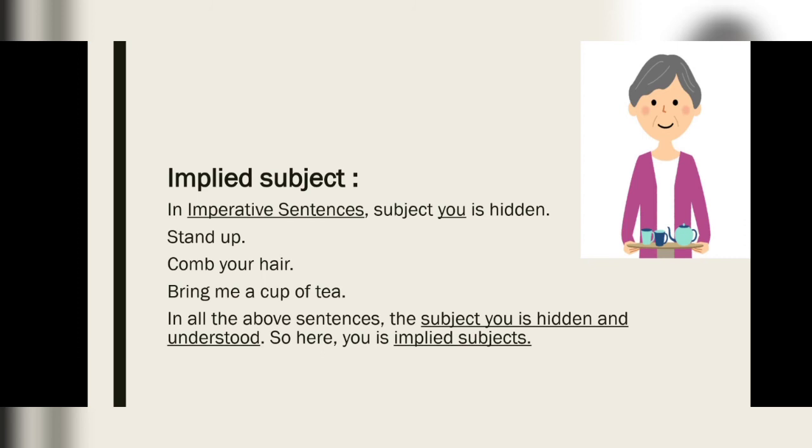So you can say that in an imperative sentence, you is hidden as a subject and you is an implied subject. Implied subjects generally stand in imperative sentences. I hope you have understood the concept.